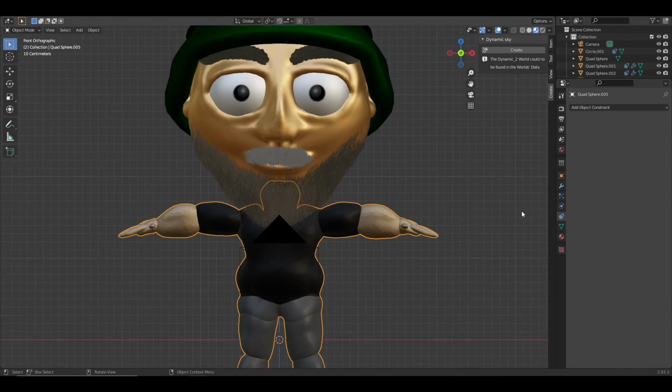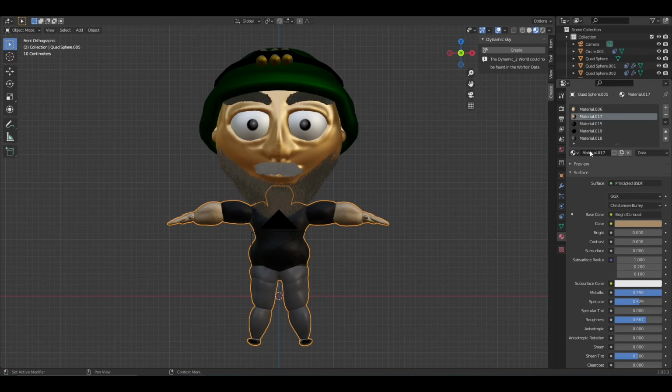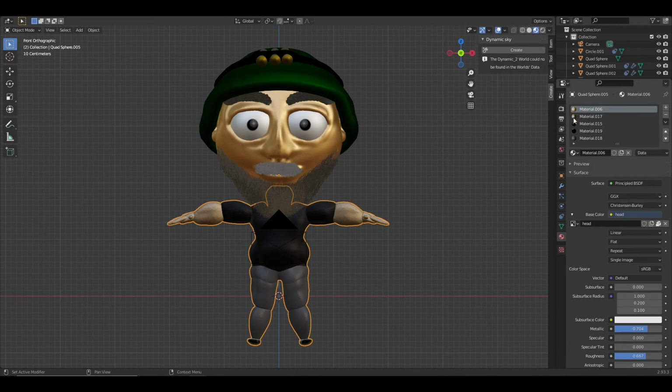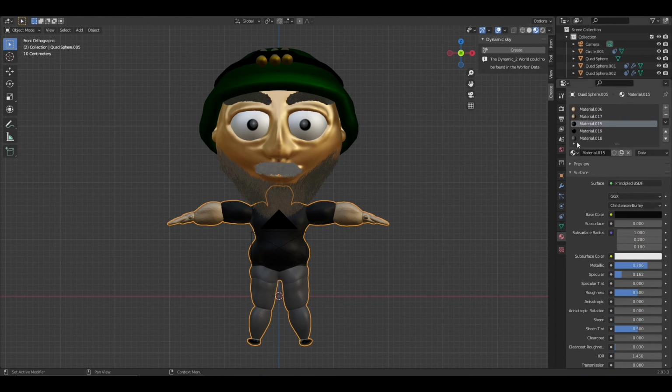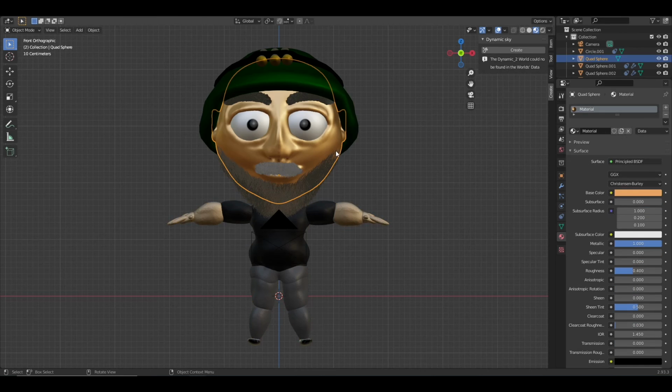Alright, let's just match the skin colors and everything like that. Let's do this first. So we got skin colors over here. This is the head. That doesn't actually exist anymore. But how do I do this? Well, we can actually just use the skin that we got over here somehow, maybe? Nope.